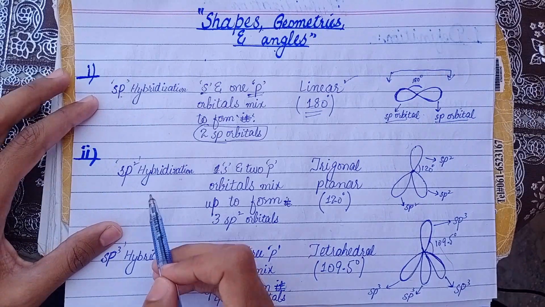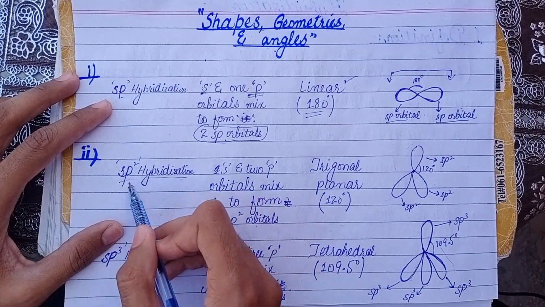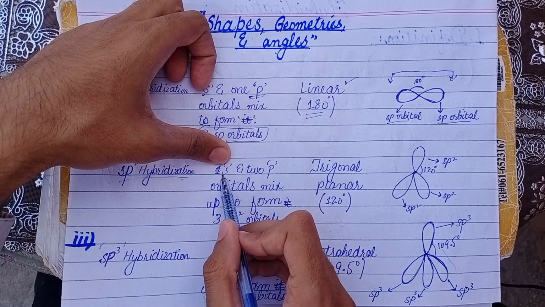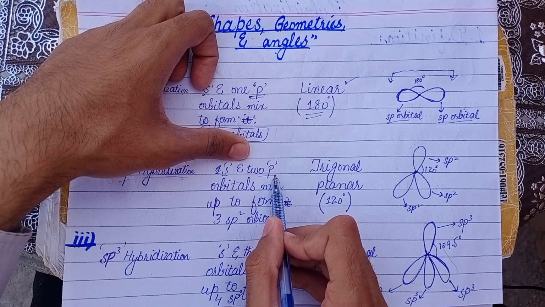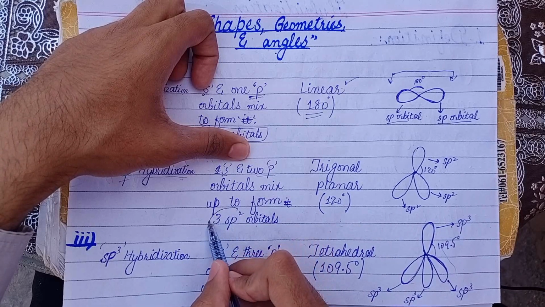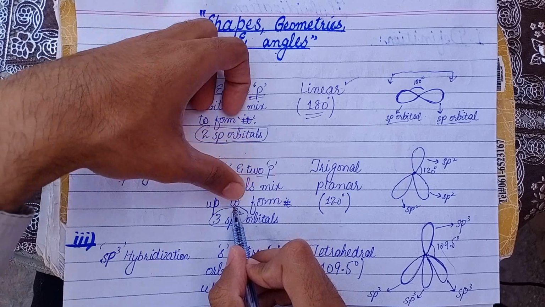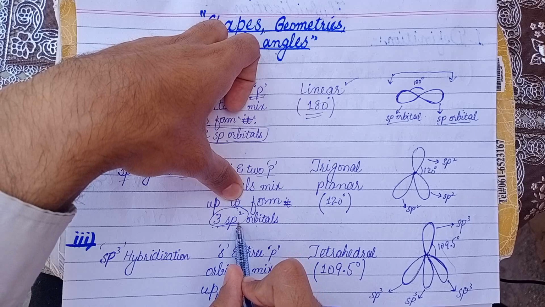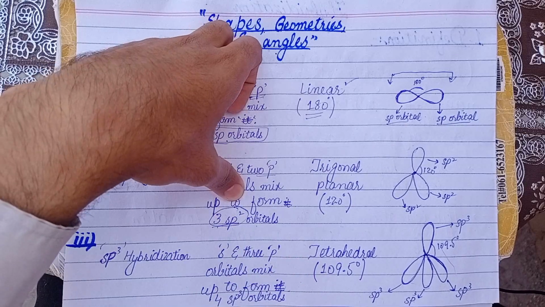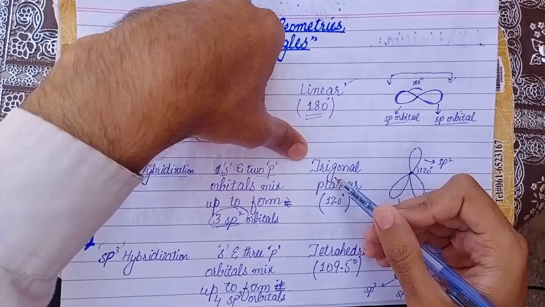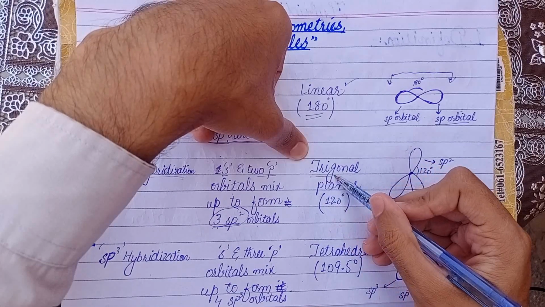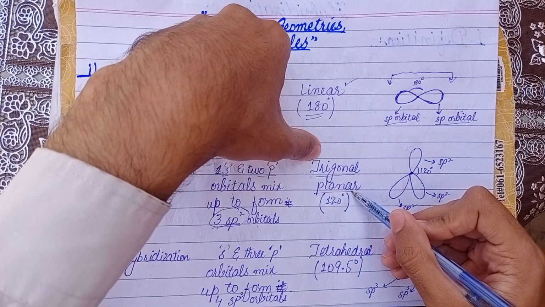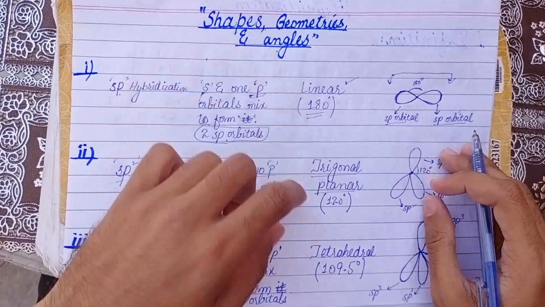Now, the next shape is sp2 hybridization. It is formed by combining or intermixing one s and two p orbitals, and they mix up to form three sp2 hybridized orbitals, which have the same energy. We use the word degenerate orbitals for these three orbitals, and their shape is trigonal planar, like a triangle with three corners, in the plane of the paper.